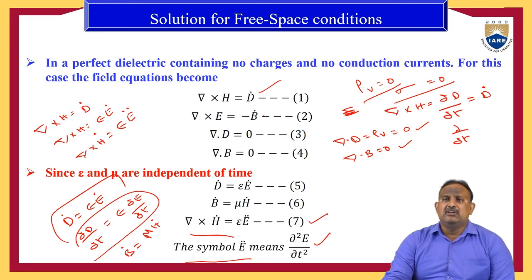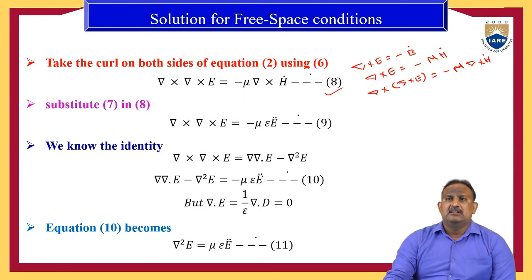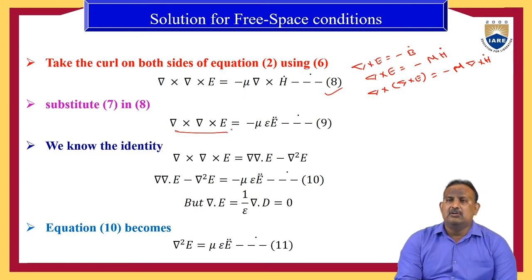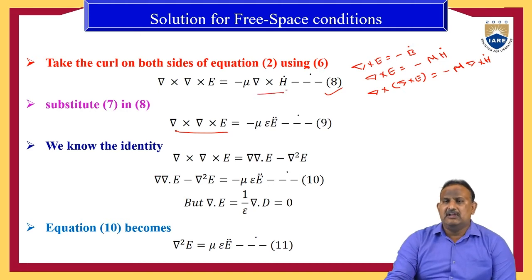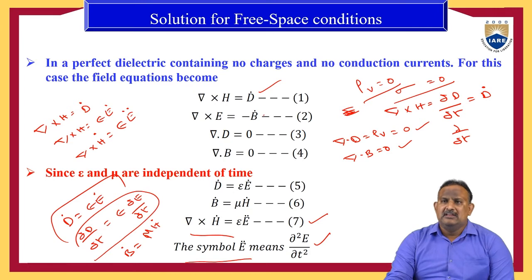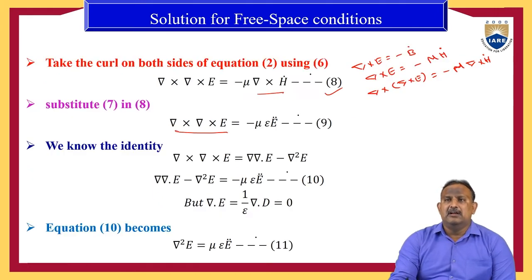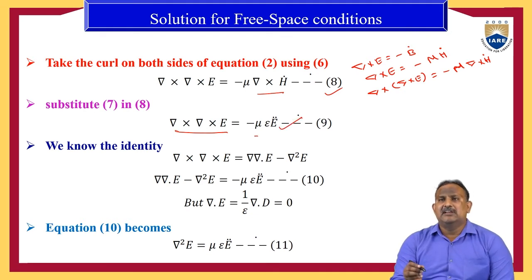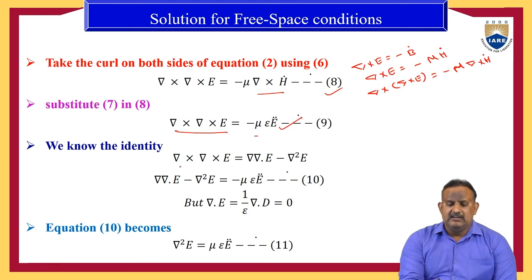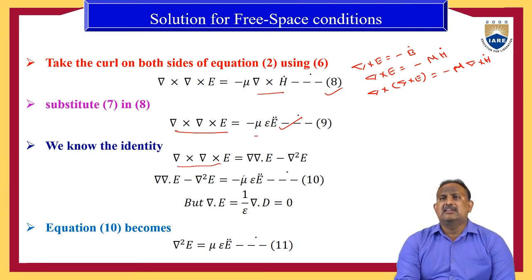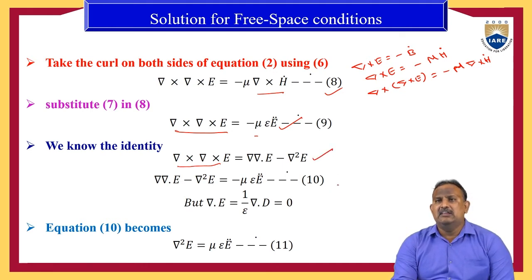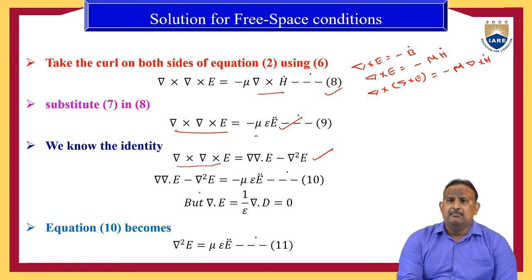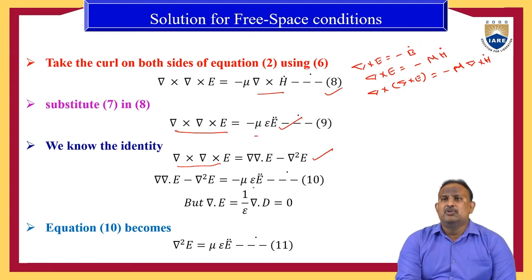If we substitute equation 7 in equation 8, del cross E is equal to, in place of del cross H dot, we substitute epsilon E double dot. Therefore, minus mu into epsilon into E double dot. We know the identity del cross del cross E is equal to del dot E minus del square E, which is equal to minus mu epsilon E double dot.